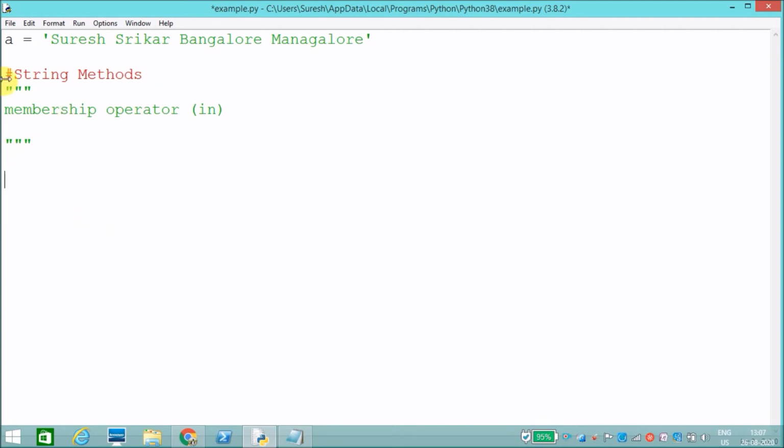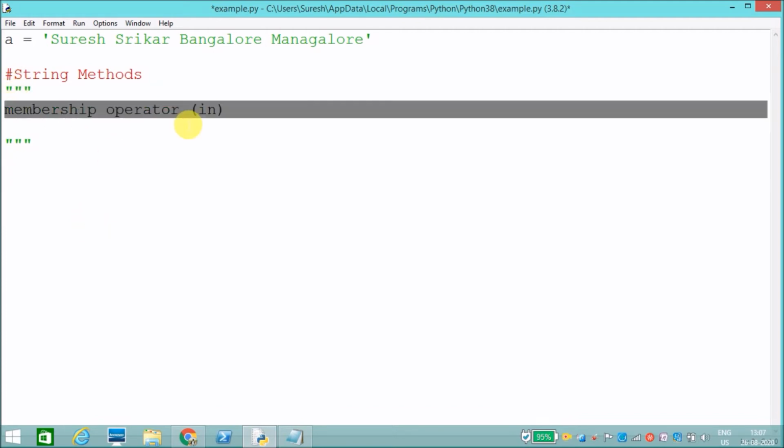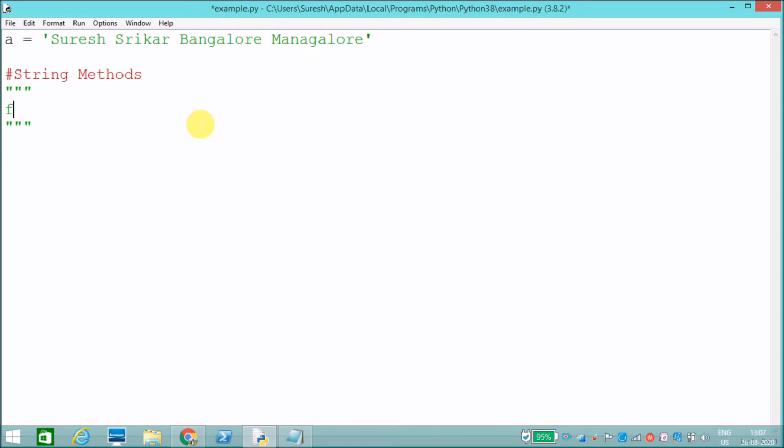Next, the format method. A very important one is the format method. Why will we use the format method? We can display our values by formatting the given string.